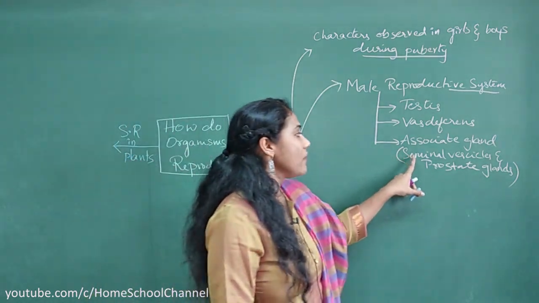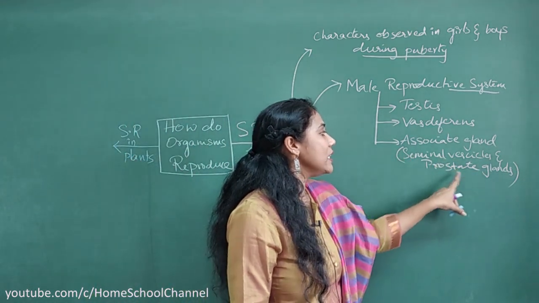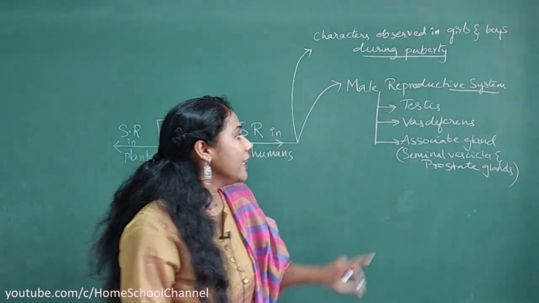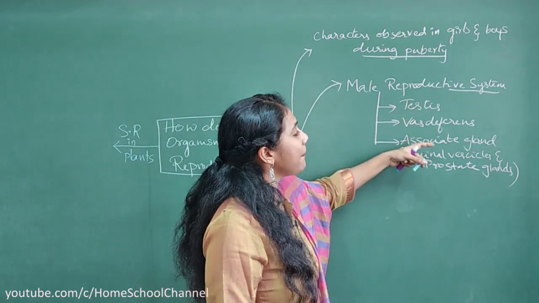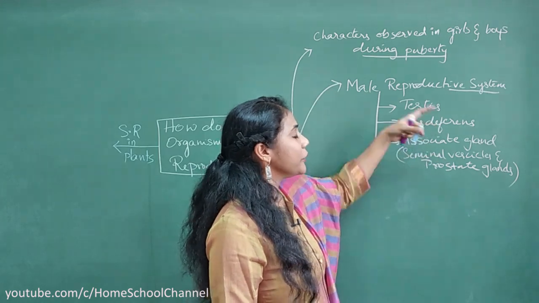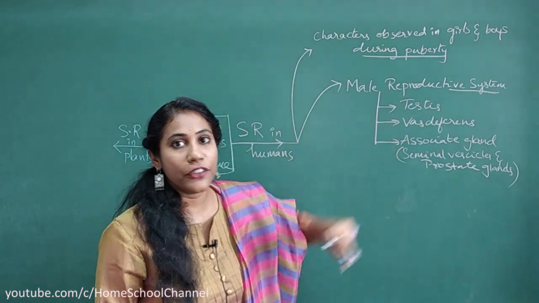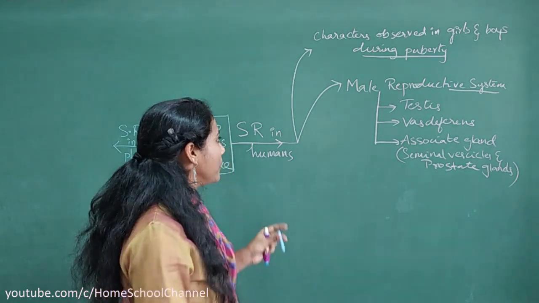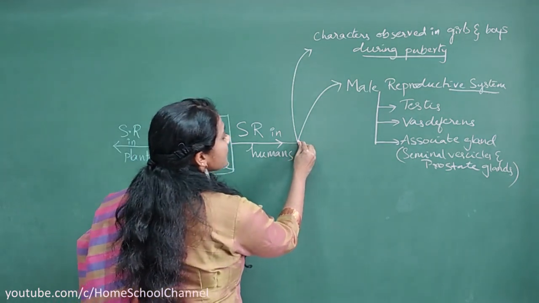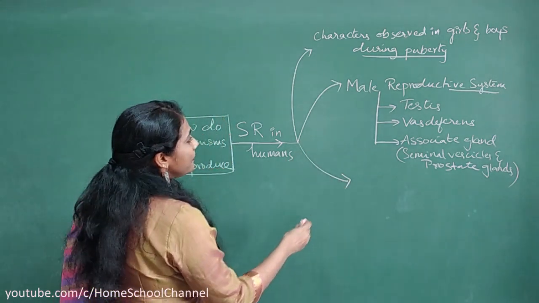This is the work of seminal vesicles and prostate glands. These are the different parts and their functions that you have to remember in the male reproductive system. Later comes our female reproductive system.